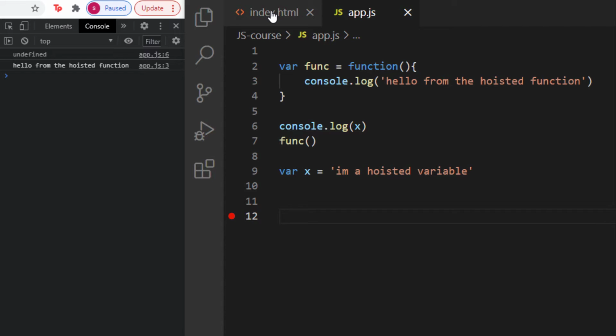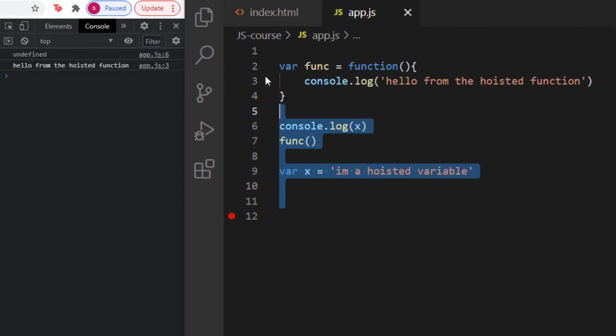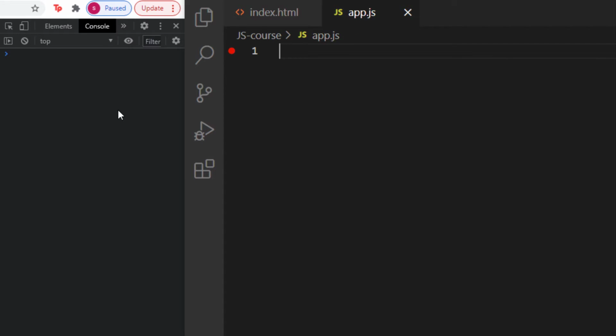Now I want you to go ahead and create a JavaScript file, and create a HTML file and connect the JavaScript to the HTML and run the program and go inside of the console. Now if you go inside of the console, you're going to see nothing there, and that is because there is nothing running inside of the JavaScript.